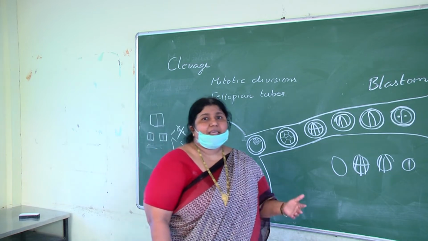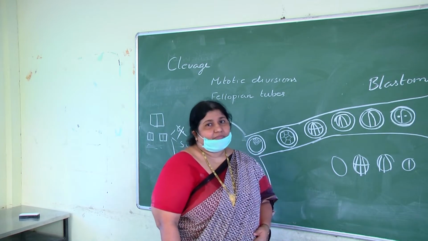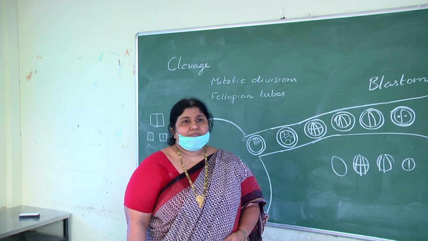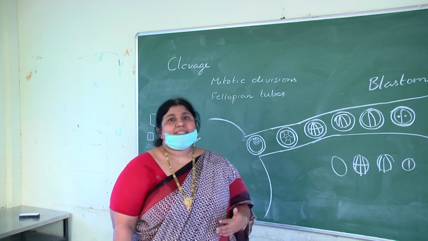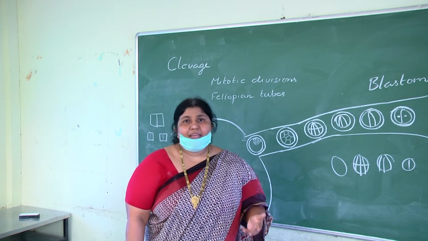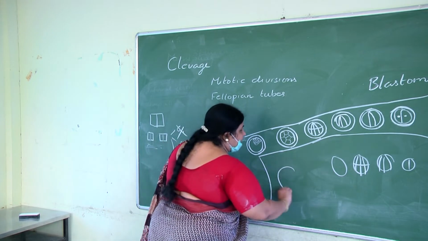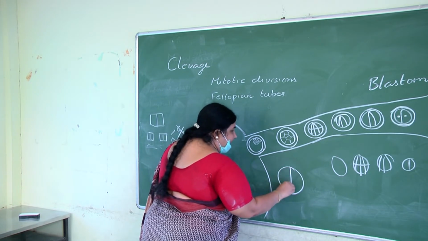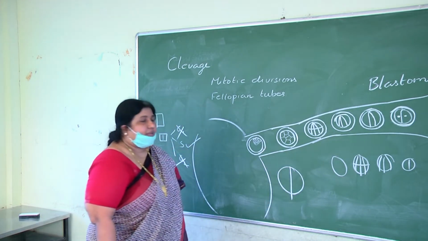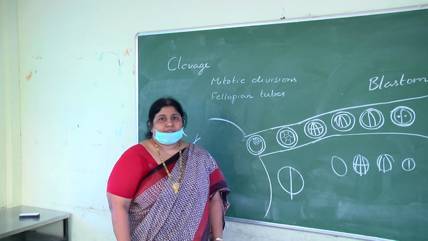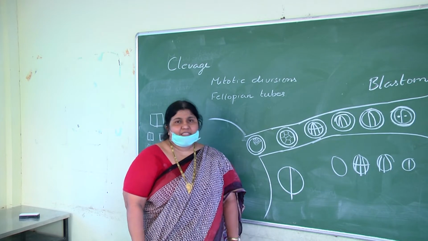Now let us see about human cleavage. In humans, the eggs are alecithal, meaning there is no yolk. So the cleavage is holoblastic, complete, like this, resulting in two blastomeres. Holoblastic cleavage.